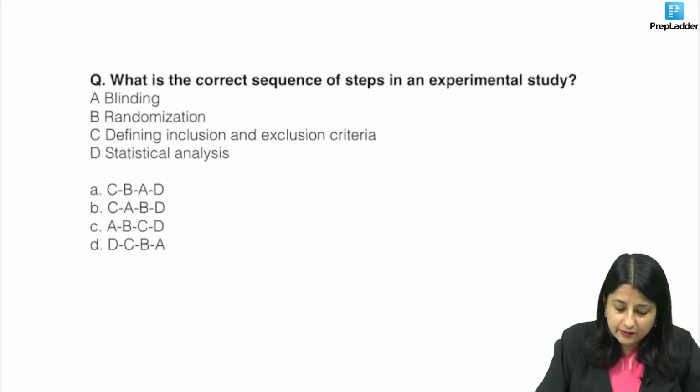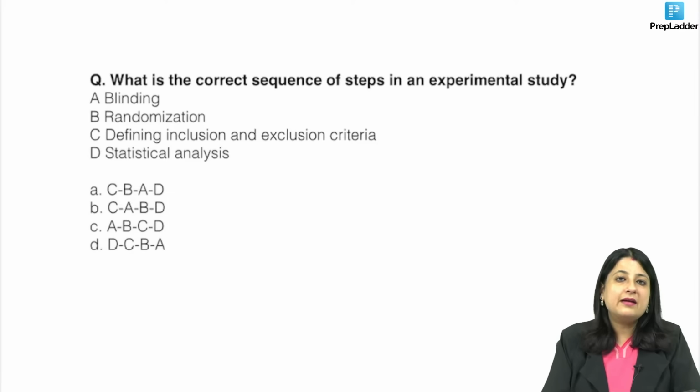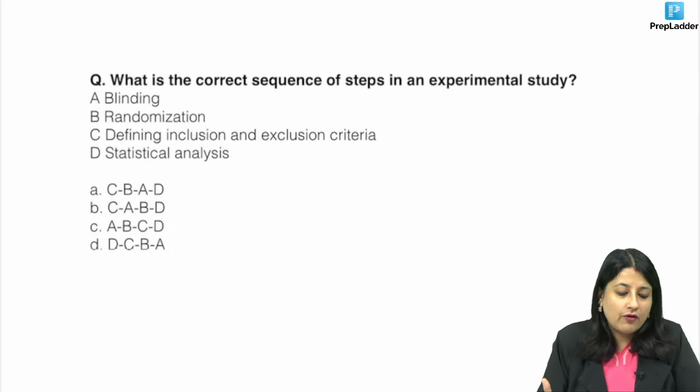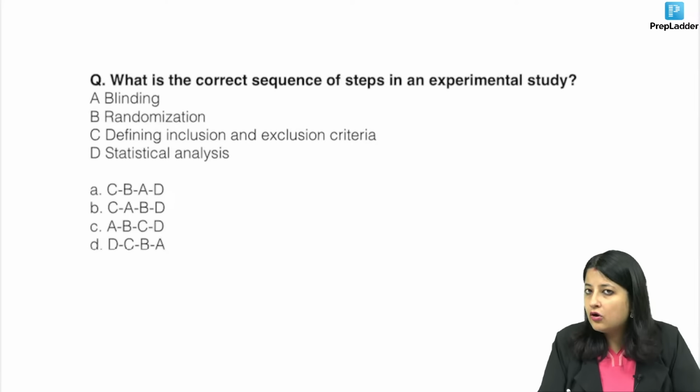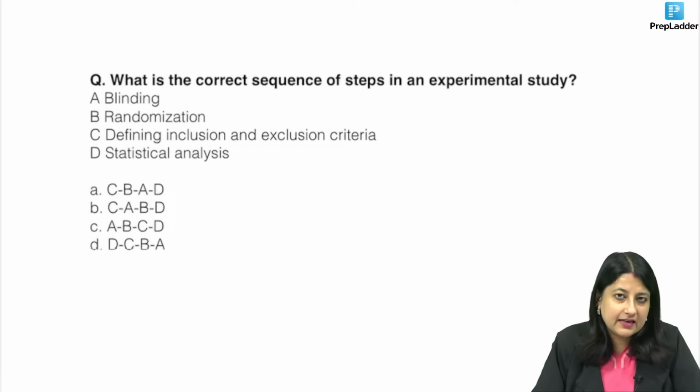Let's go to one other question, guys. What is the correct sequence of steps in experimental study? Now, for INI-CET, these steps jo hote hai na, of case control, cohort, randomization, all these questions keep coming. So, this is a PYQ which has been picked up from past year papers. So, along with this question, I am going to revise the other questions also. So, what is the answer over here?